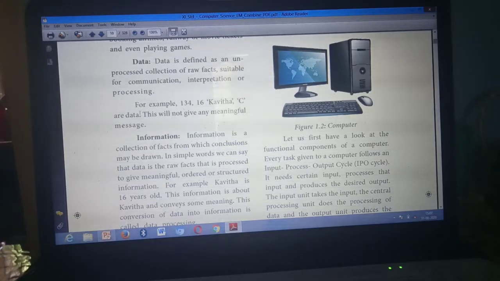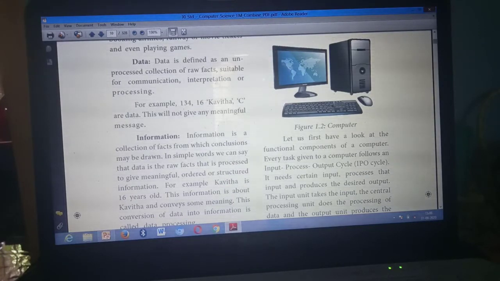Then second point, mark. In data, second point. This will not give any meaningful message. Second point for data. Then second point for information. This will give meaningful message. So you write here, information will give meaningful message. Okay. Here, your data, what you have written, this will not give any meaningful message. In information, the point you need to write is, information will give meaningful message.